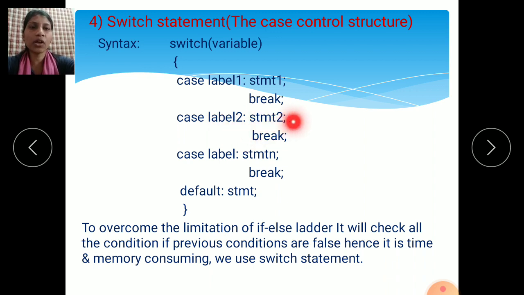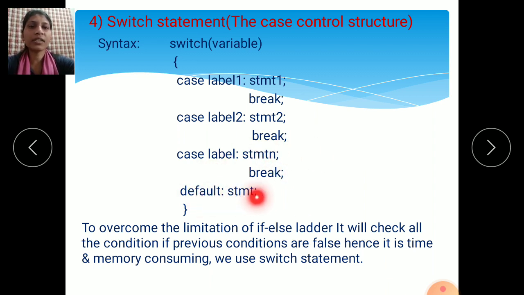If that is false, it will check case 3, like this up to case n. If any one case is true, that statement is executed, and after break the execution of the program stops here. Break means stop the execution of the program.